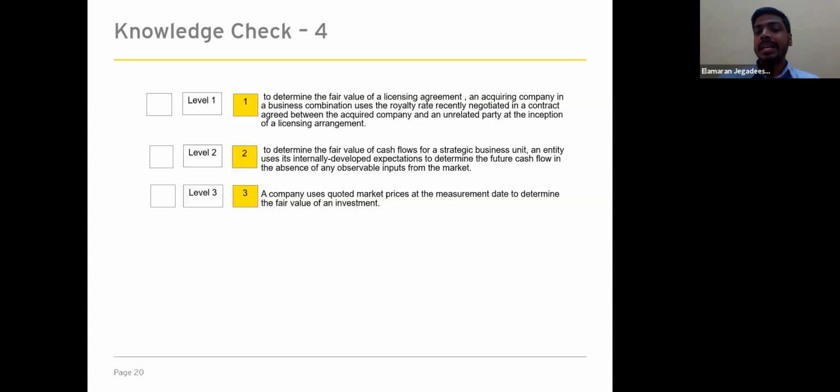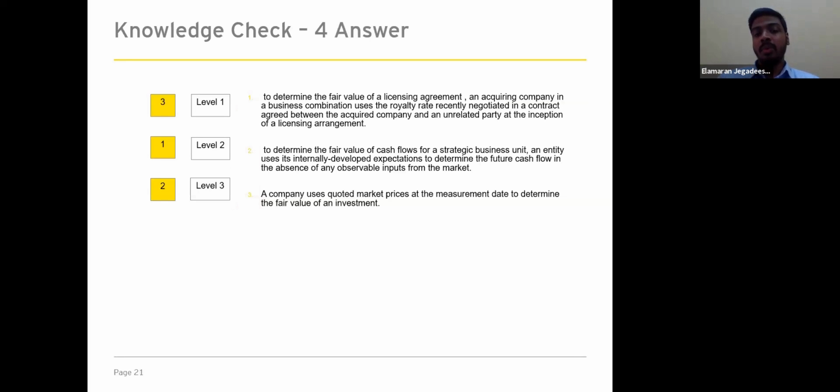So here the input itself mentions absence of any observable input, therefore it will be considered as a level 3 input. And the third input is a company uses the quoted market prices at the measurement date to determine the fair value of an investment. So this will be considered as a level 1 input because it's quoted in an active market.